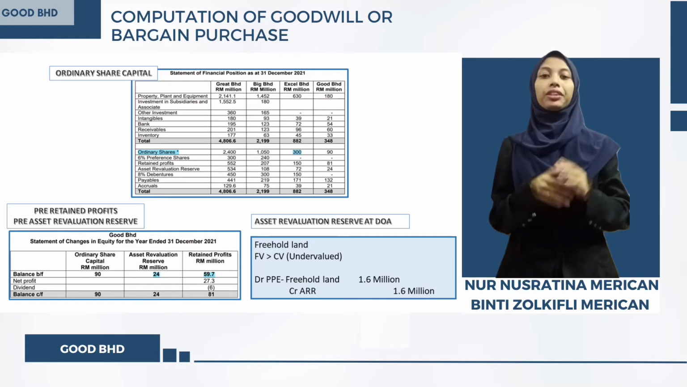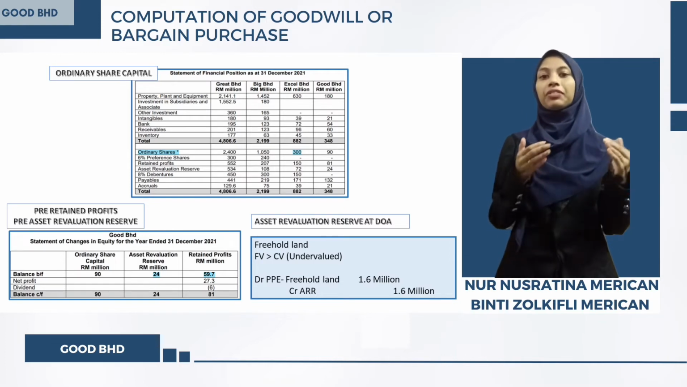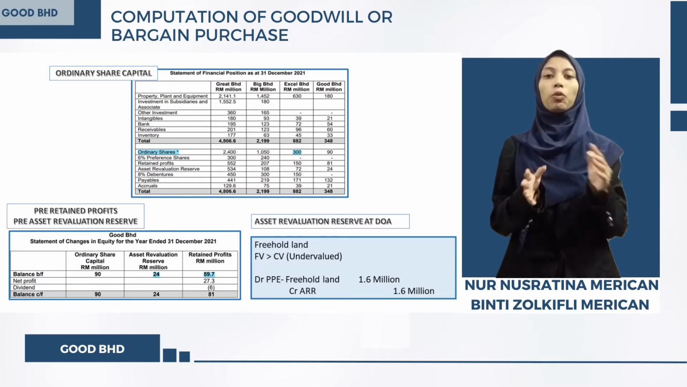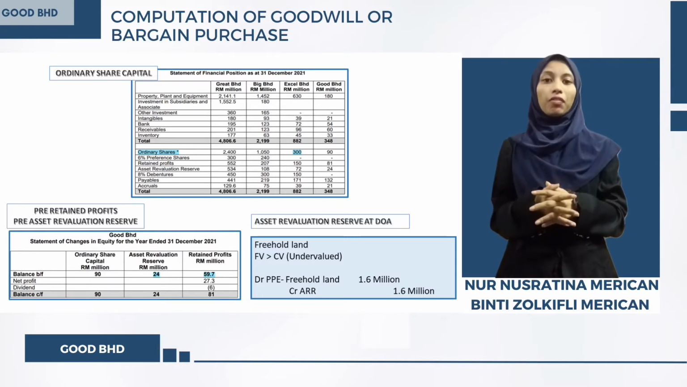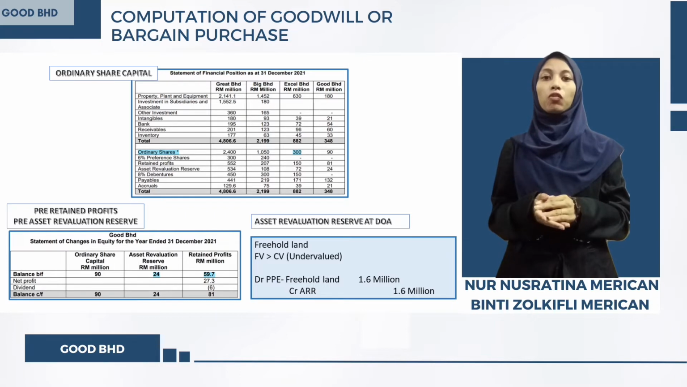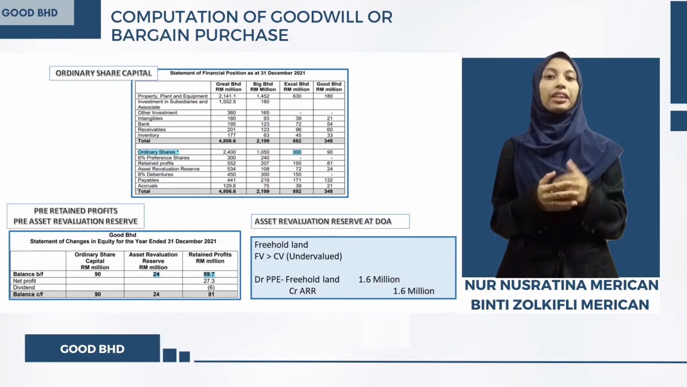For the amount of revaluation that happened on the date of acquisition, it stated that on the date of acquisition, the fair value of freehold land had exceeded its carrying value by 1.6 million. Thus, it made the freehold land undervalued. Therefore, we need to add back the amount of 1.6 million by debiting the PPE freehold land and crediting ARR 1.6 million.